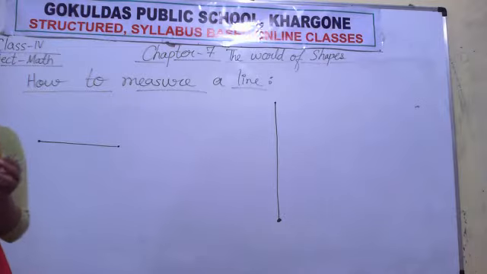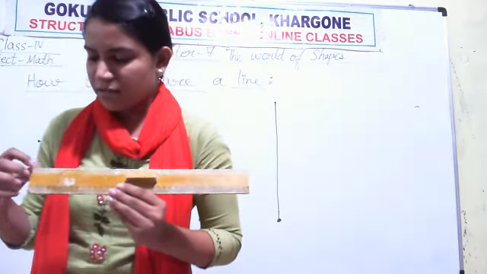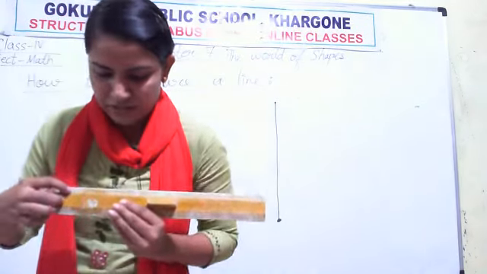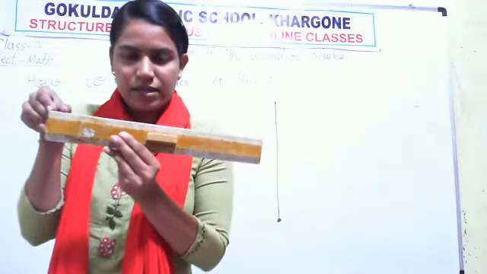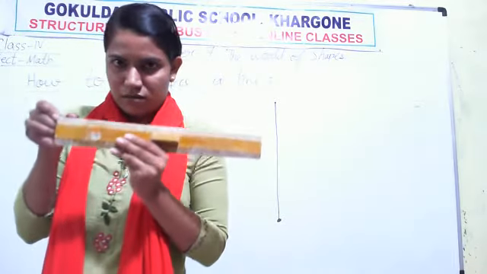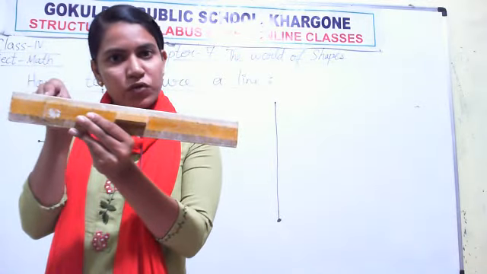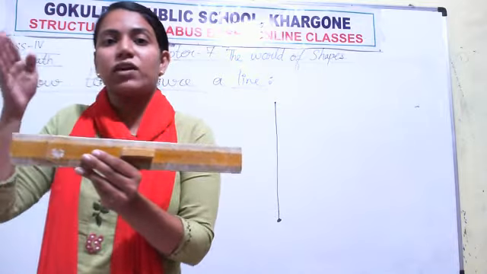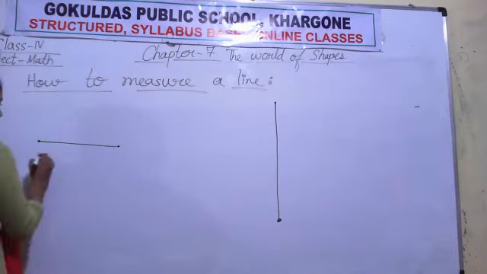Let us discuss some points about the ruler. Each ruler has big divisions and small divisions. This is a big division on your scale from 0 to 1. From 1 to 2 it is a big division. From 2 to 3 it is a big division. Each big division is divided into 10 equal parts.